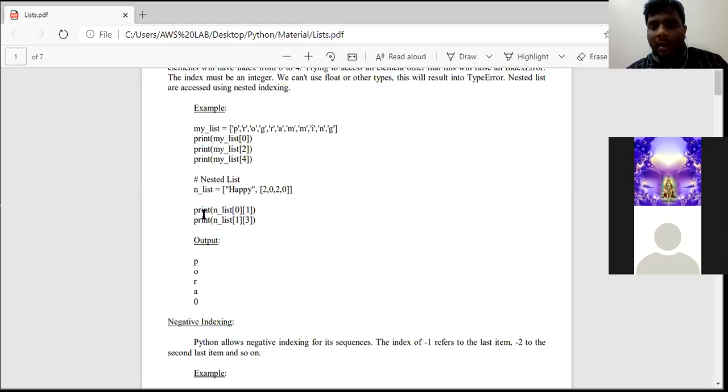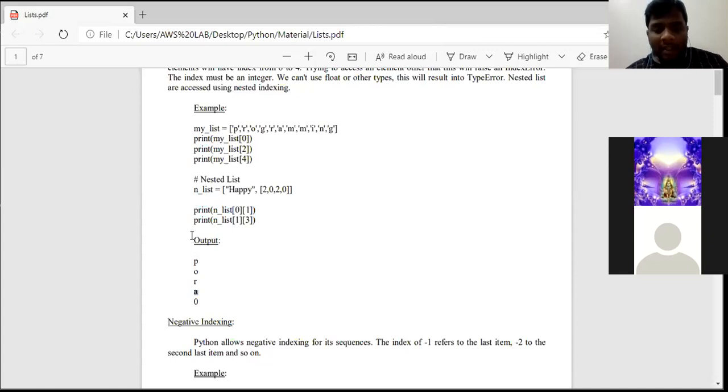Suppose I ask the interpreter to print n underscore list of 0, 3. 0 in the sense, go to the 0th index, the first element. And in that, I am going to ask to print the third index value. Third index value means 0, 1, 2, 3. So here our output will become P.